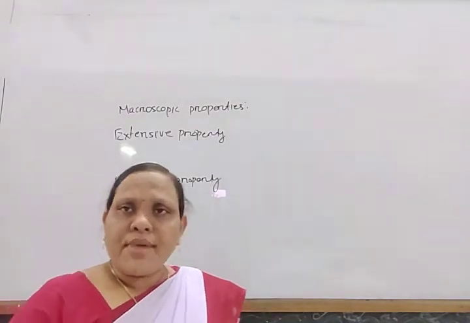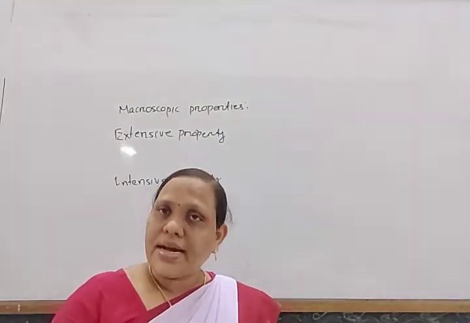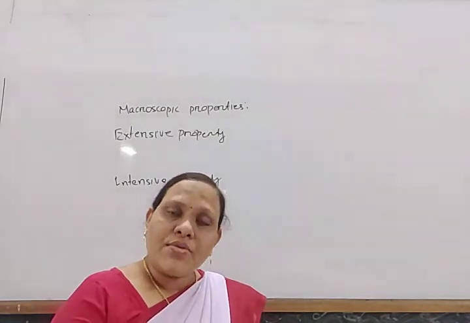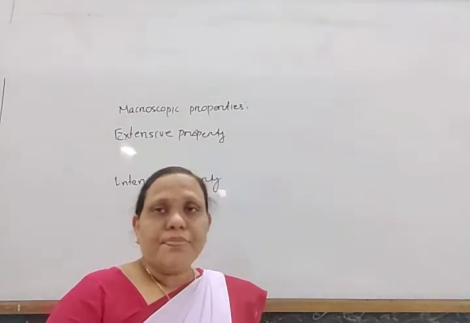So mass is extensive. If you take a small amount of the substance, mass is less. If you take more amount, then its mass is more. In this way, mass is an extensive property.